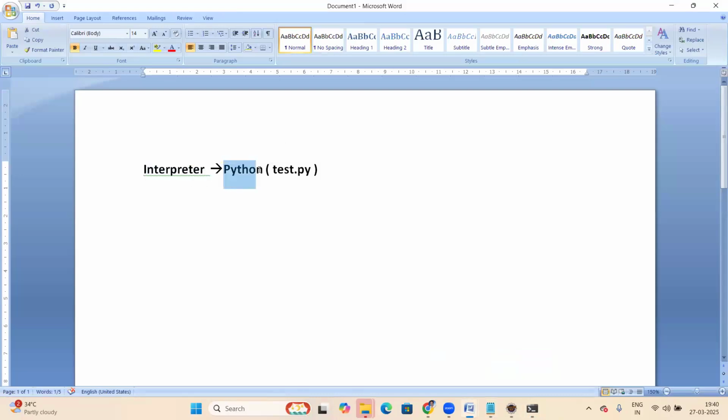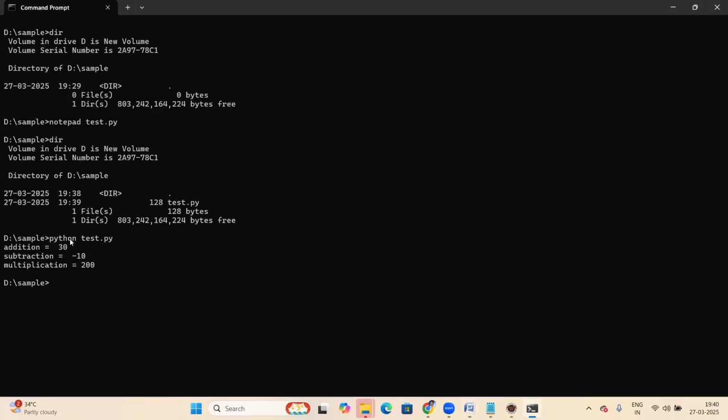Python is the best example for an interpreter-based language, so to explain the interpreter I am using a simple Python program. See that output: addition equal 30, subtraction minus 10, multiplication equal 200.